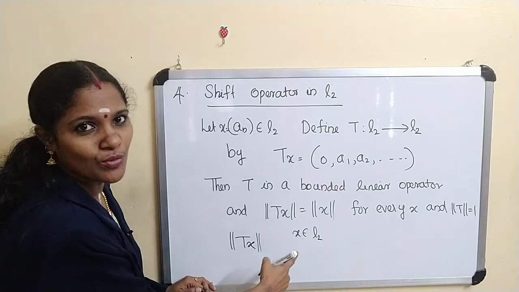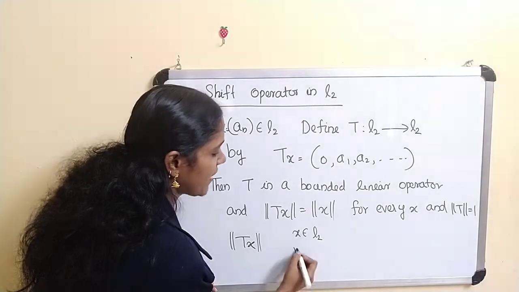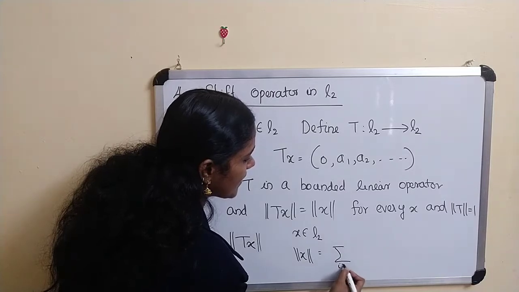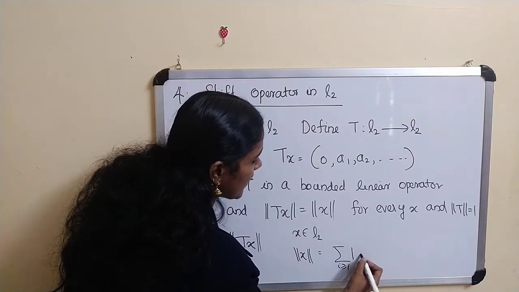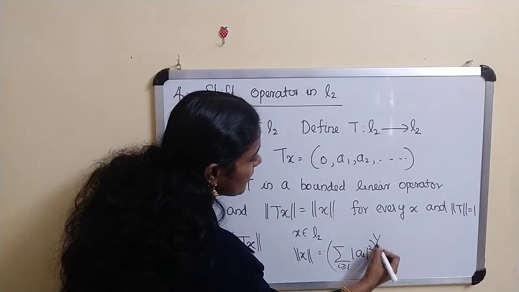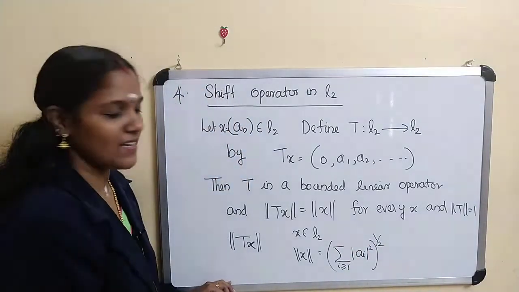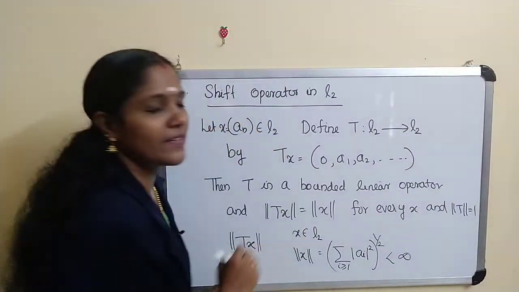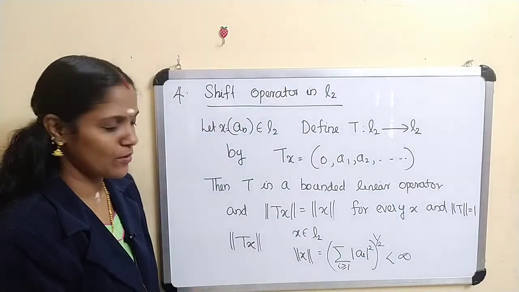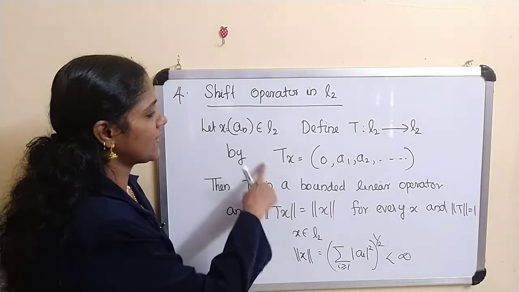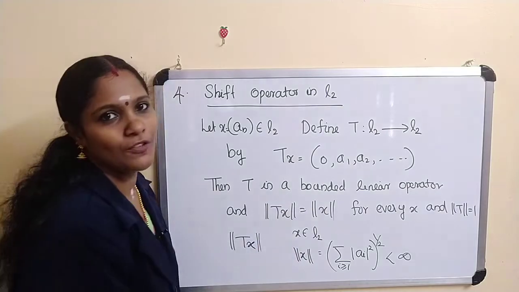Norm of x is equal to the sum over i greater than or equal to 1 of mod ai whole square, whole raised to 1 by 2. So norm of x is less than infinity. This is the definition of x belonging to L2. And we have to prove that norm of Tx equals norm of x.